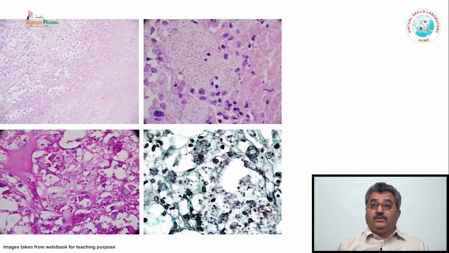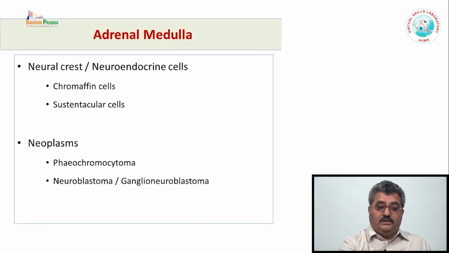This is the case where both adrenals were showing hemorrhage, they were grossly enlarged, and microscopically it was necrotic. And these are the small organisms which can be stained with PAS or with silver methenamine. These are histoplasmosis. Histoplasmosis is a very important cause of adrenal insufficiency in India. Especially it should be suspected when the biopsies or the radiology shows a necrotic lesion in the adrenal, which is usually bilateral. So these are some of the causes of adrenal hyperfunctioning or hypofunctioning.